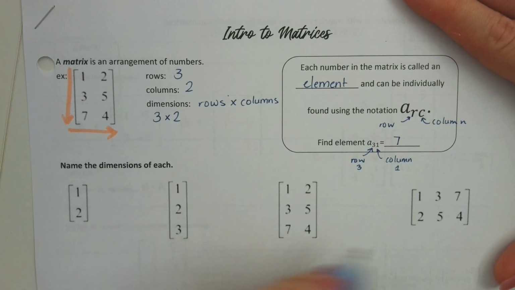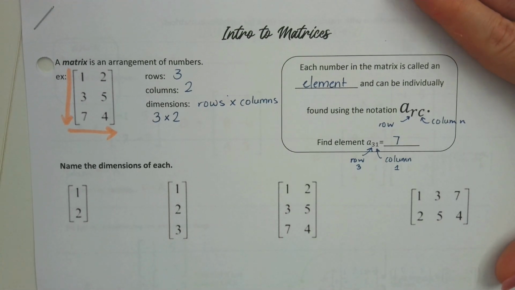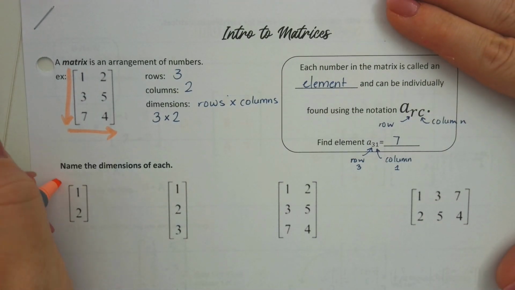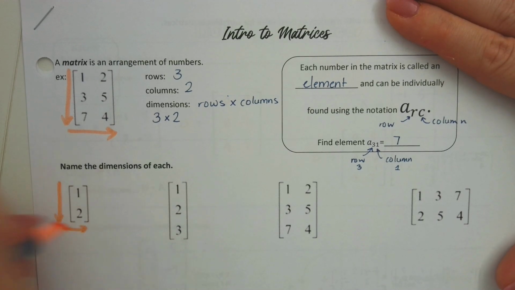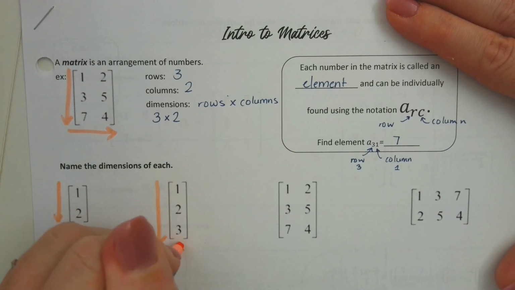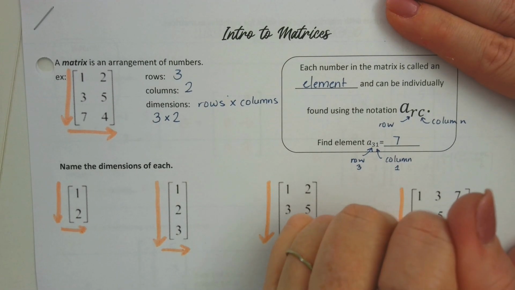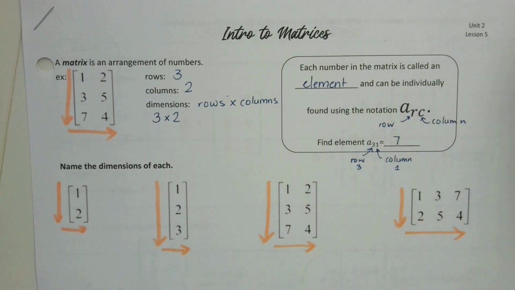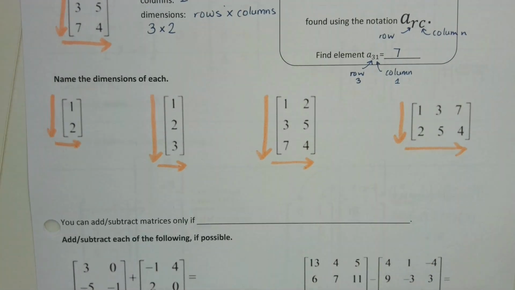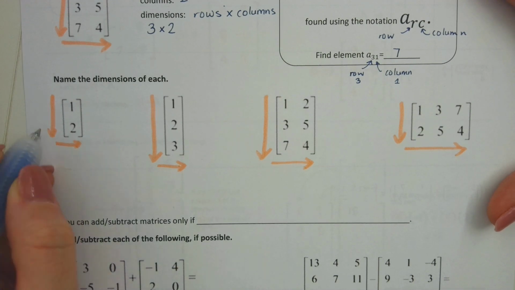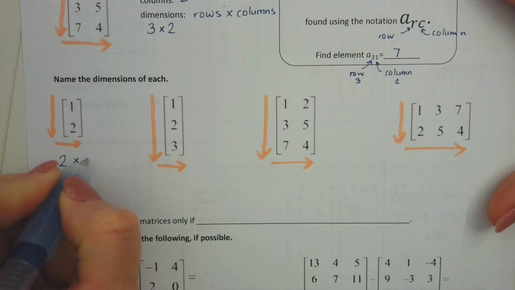For the next 4, we're going to practice naming the dimensions on each of these. And again, how my brain does it is my brain counts down this way, over this way, down this way, over this way. So the first one, if I'm doing rows by columns, what's the size of this first matrix? 2 by 1. Very good. 1, 2, 1. 2 by 1.